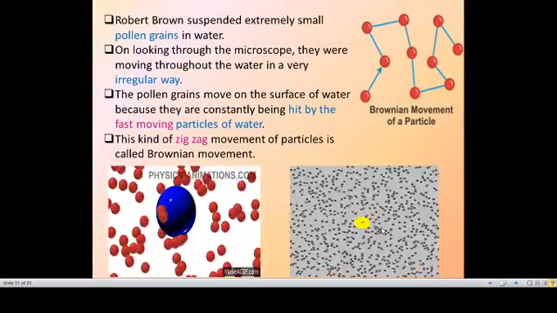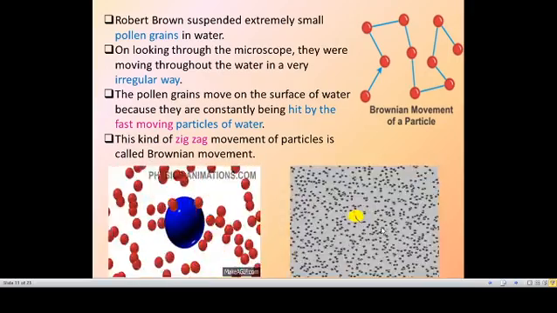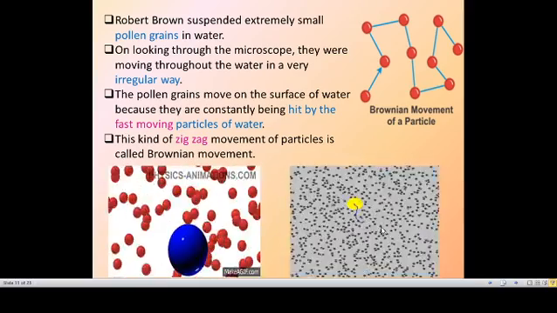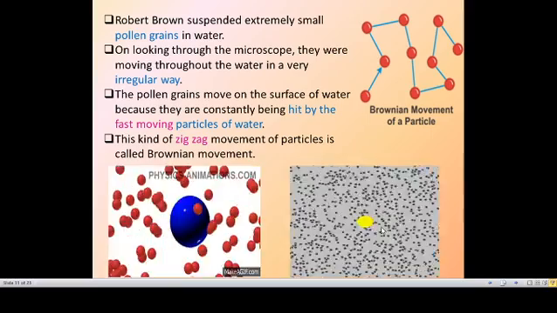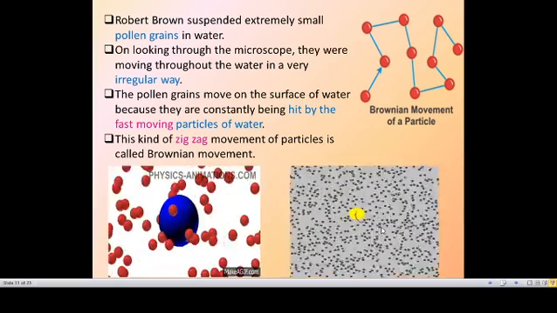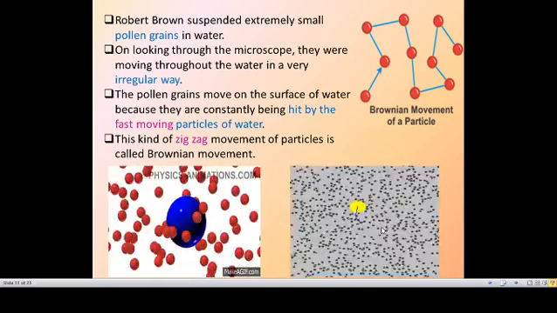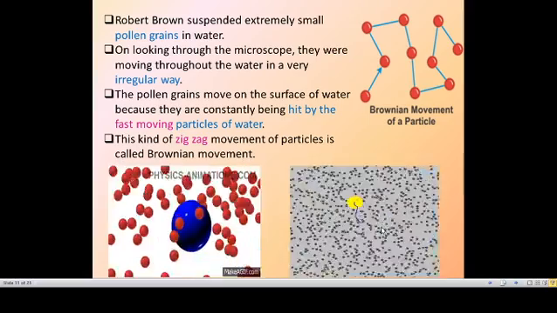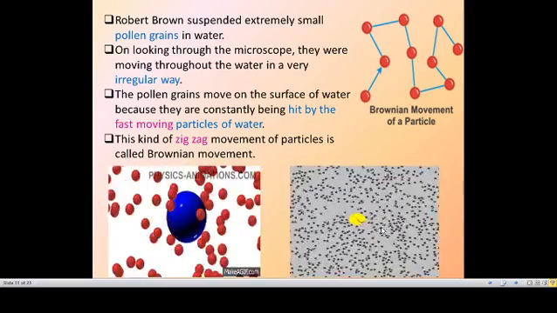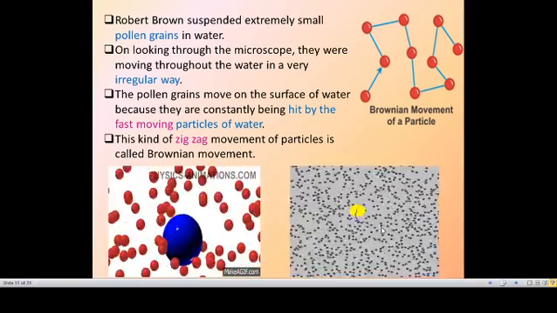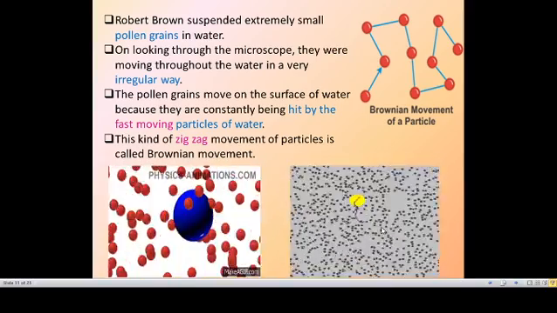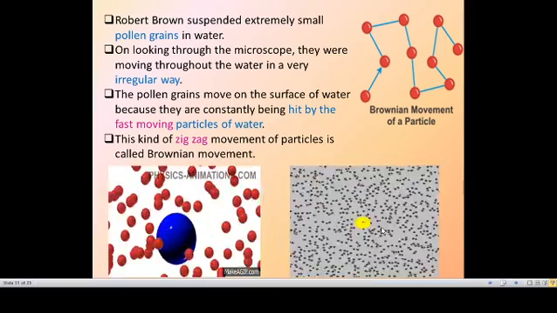So Robert Brown suspended extremely small pollen grains in water. On looking through the microscope, the pollen grains present in the water were moving throughout the water in an irregular way, here and there. You can see in the pictures that pollen grains are moving here and there. Why are they moving? If someone disturbs you, you can move from this place to that place. Like that, why are the pollen grains moving here and there?